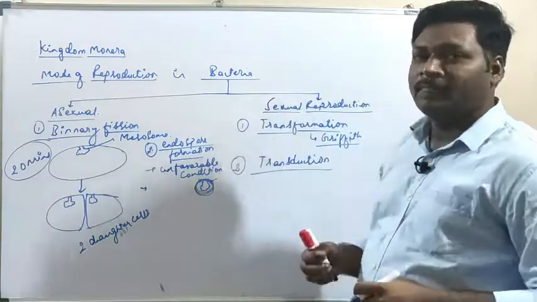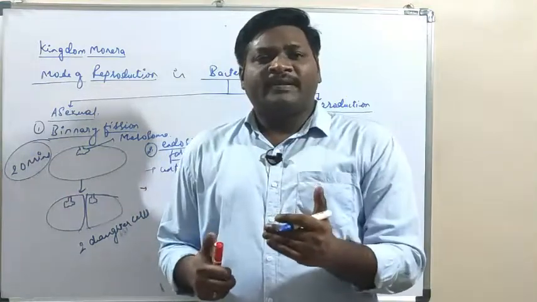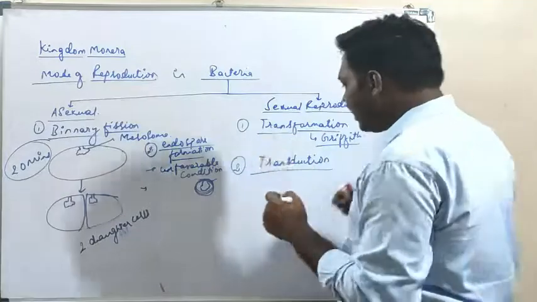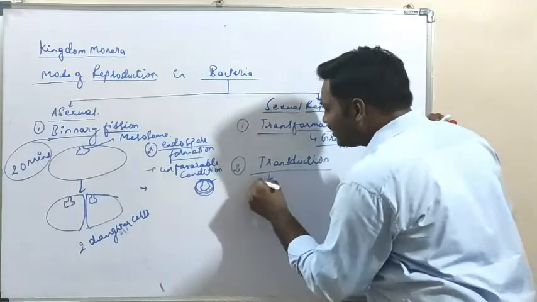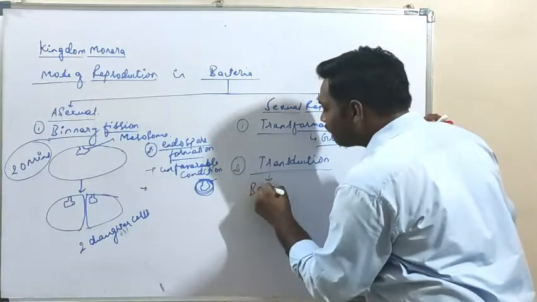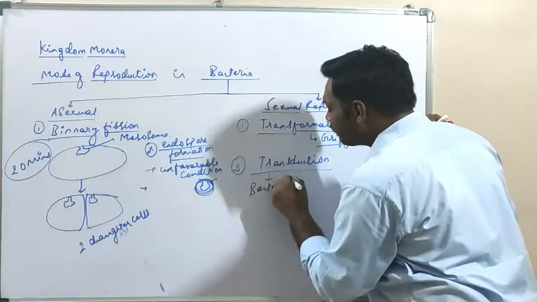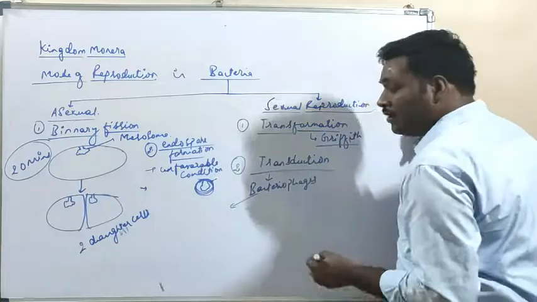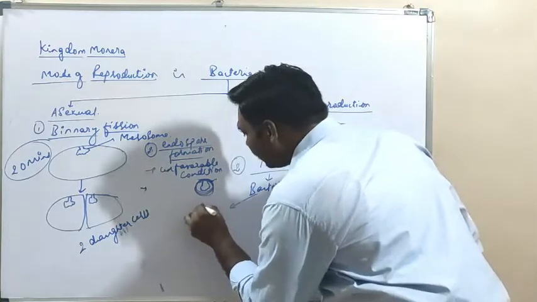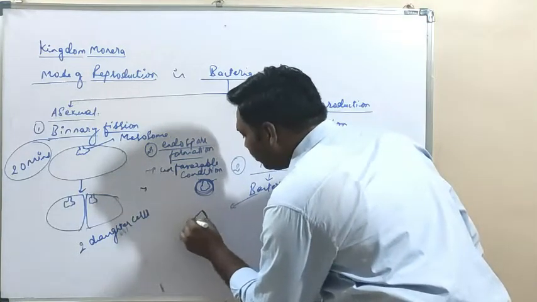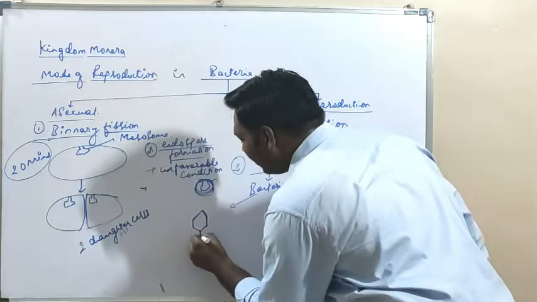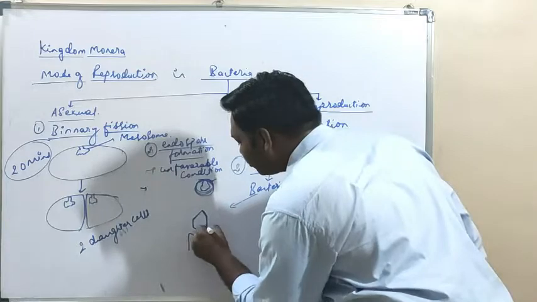In transduction there will be infection of the bacteria by viruses, and these are called bacteriophages. These bacteriophages look like this: they have a hexagonal head and a middle piece to which the tail fibers are attached.